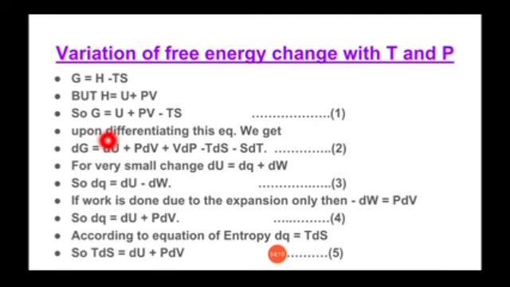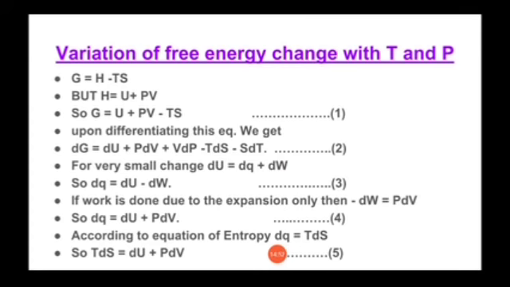Now, upon differentiating this equation, we get dG, and the differentiation of U is dU. Now there will be two terms. We know that the differentiation of U into V becomes U into dV plus V into dU. Just like that, it becomes P dV plus V dP, minus again two terms. Both subsequent terms will be negative, so it is minus T dS minus S dT.